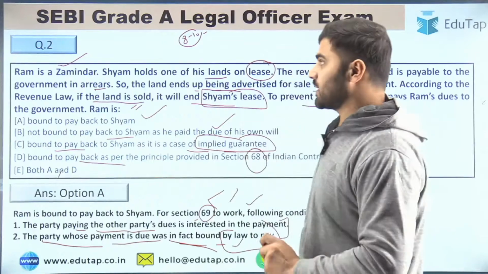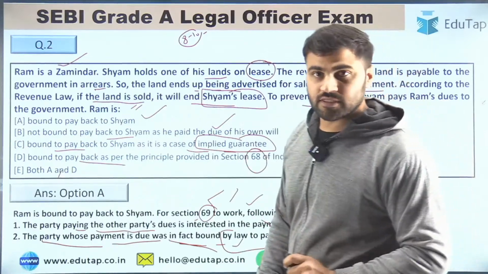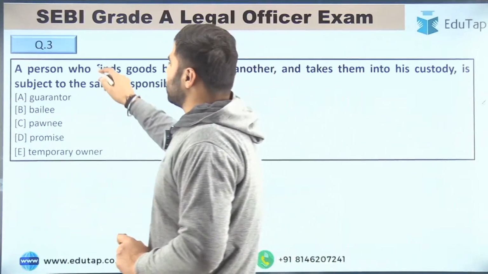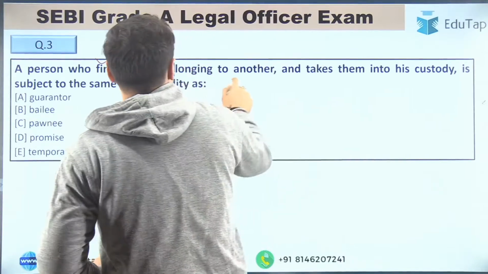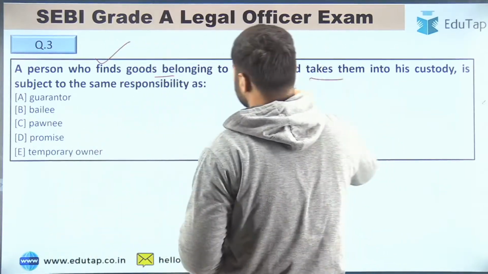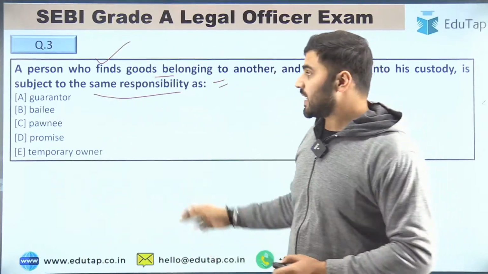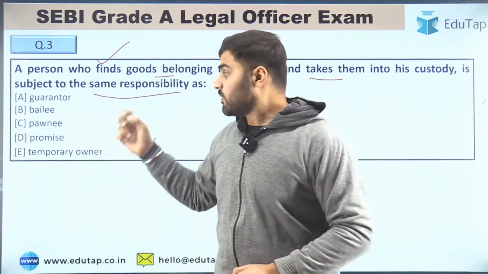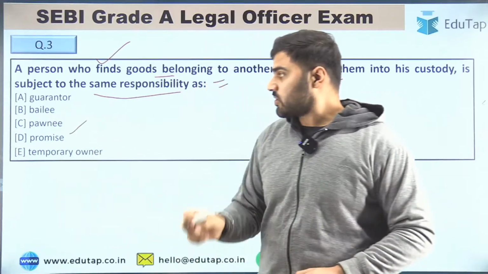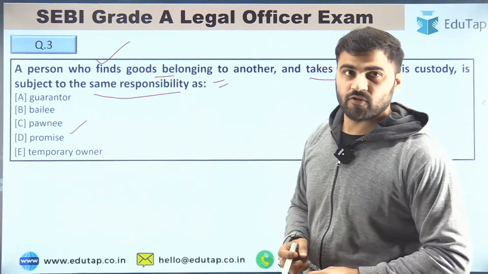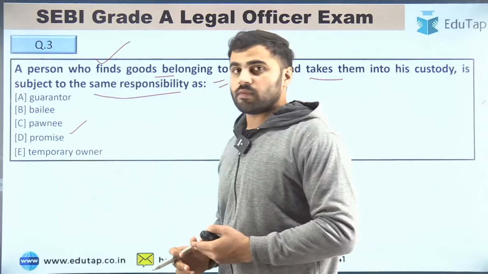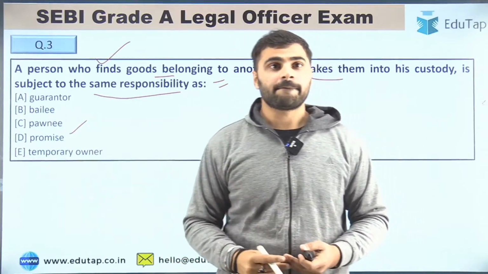I hope you got the clarity. Now let's move to question number 3. Question number 3 is: a person who finds goods belonging to another and takes them into his custody is subject to the same responsibility as, your options are guarantor, bailee, pawnee, promisee, or temporary owner. What is the right answer, guys? Tell me the right answer.